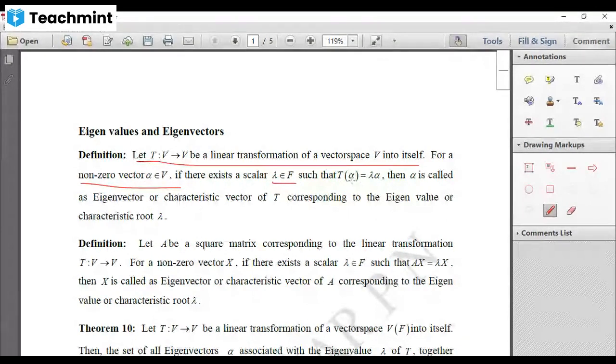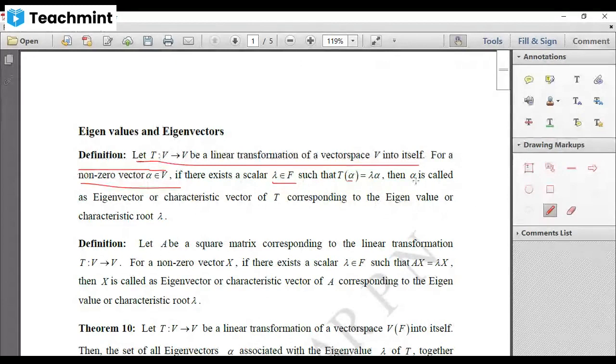That means the image of alpha under the mapping T will be equal to lambda alpha. Then this alpha, which is a non-zero vector, note this is not a zero vector, this is a non-zero vector. So your alpha is always non-zero.